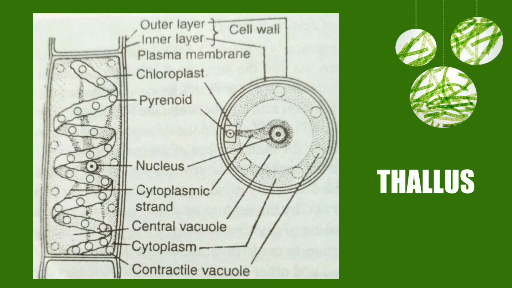Now the chloroplast here is ribbon shaped, spirally coiled or spirally twisted. That is the reason this organism gets its name Spirogyra, because as you can see here, it has a ribbon shaped spirally coiled chloroplast which has several pyrenoids embedded in it. So the chloroplast is a long ribbon shaped structure extending from one end of the cell to the other. And as you can see here, it has several pyrenoids attached. These pyrenoids, like I have told you in the previous classes, are structures where the dark reaction of photosynthesis takes place, or where the starch is actually formed.